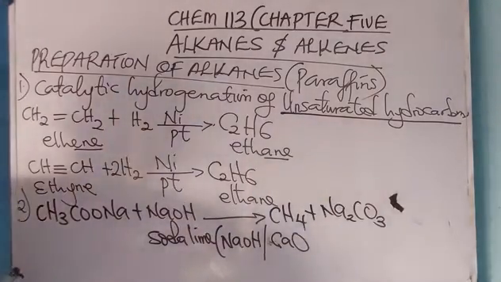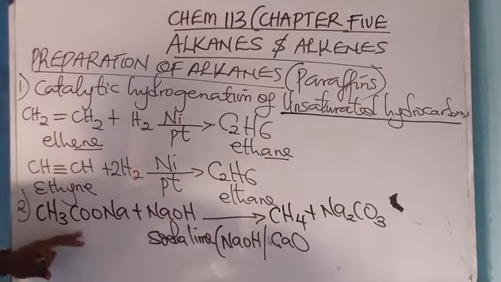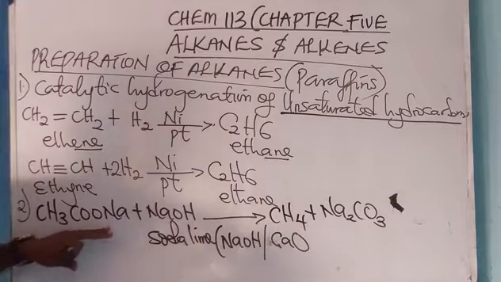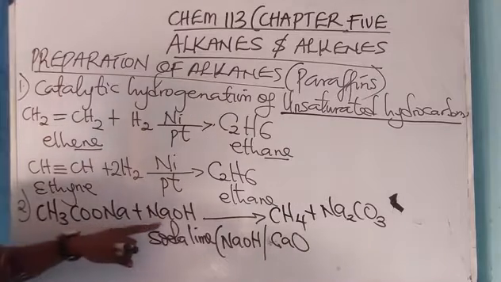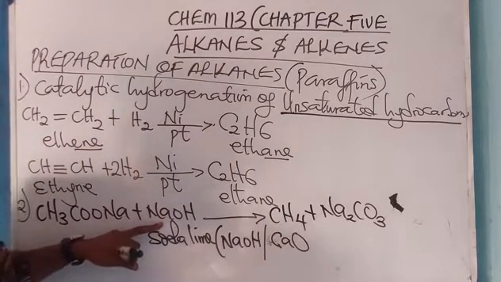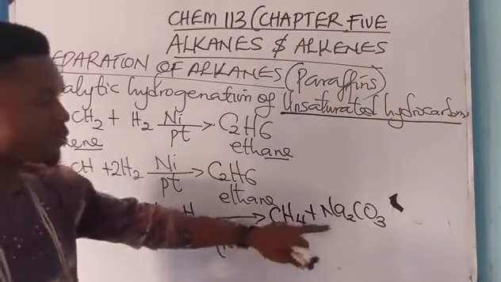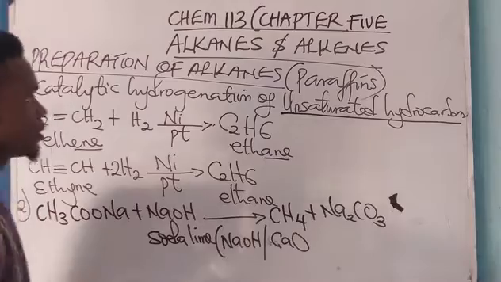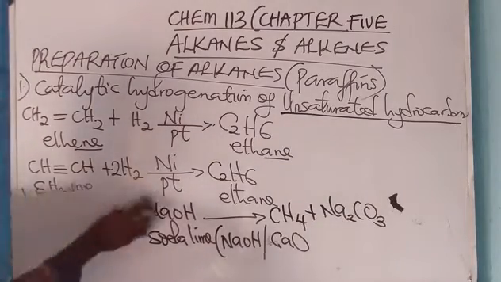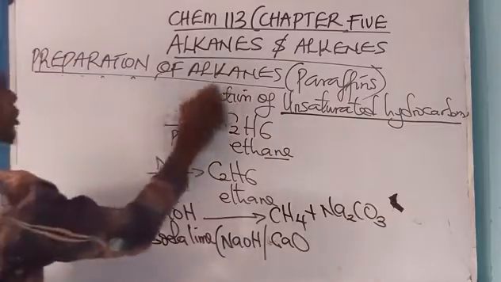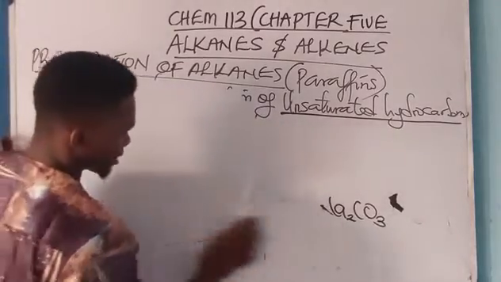Now number 2, the reaction of sodium acetate, or sodium ethanoate, with an alkali, could be sodium hydroxide or potassium hydroxide, to produce methane and what? Sodium carbonate.